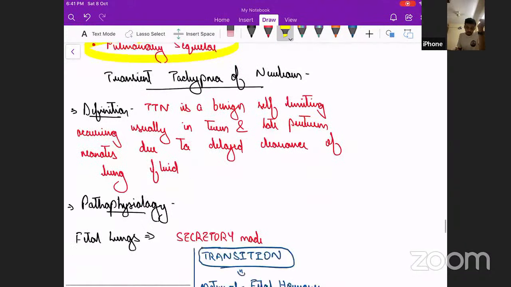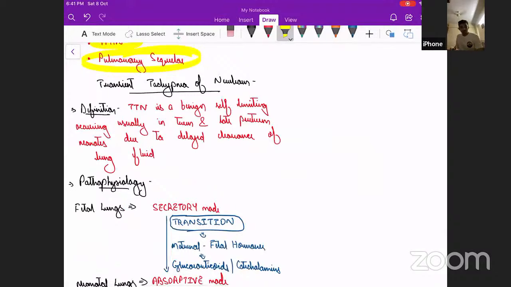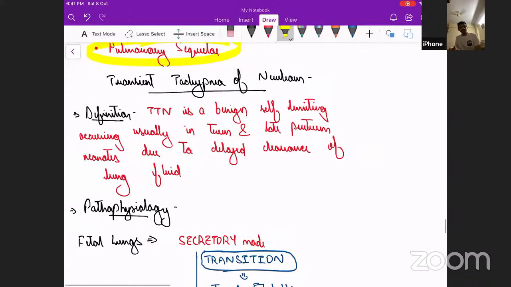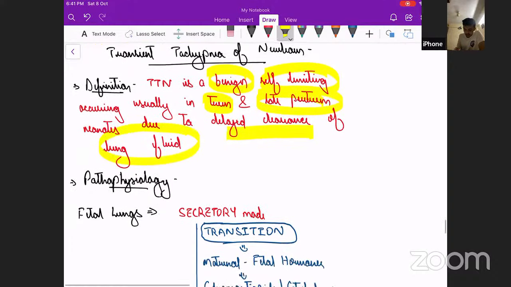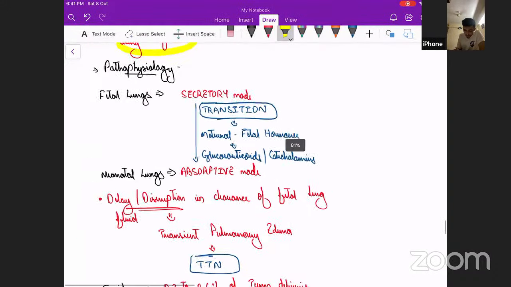Okay. And now coming to the last topic under respiratory distress, that is transient tachypnea of newborn. Now, what is the definition of transient tachypnea of newborn? Till now we have dealt with serious diseases, but TTNB is usually a benign, self-limiting disease which usually occurs in term and late preterm newborns due to delayed clearance of the lung fluid. We'll understand this by looking at the pathophysiology.